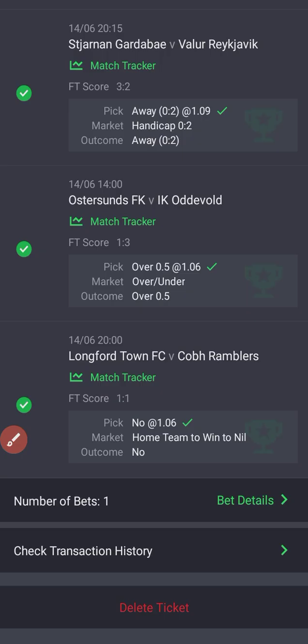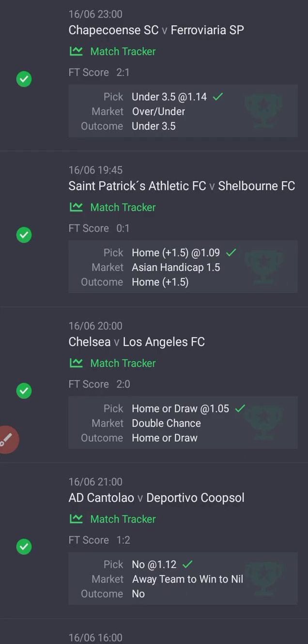In an Asian handicap, when you have a draw, a scoreline that is equal to the handicap you selected, let's say, for instance, I selected 1.5 for the home side, and this game ended 2-0 in favor of the away side, that will be a draw, a push, and half of the money we staked will be refunded to us in the Asian handicap.